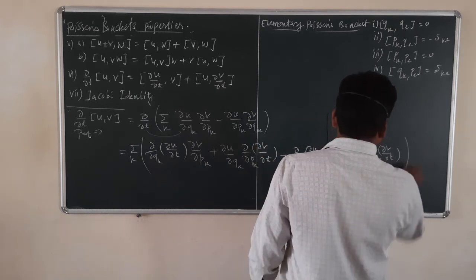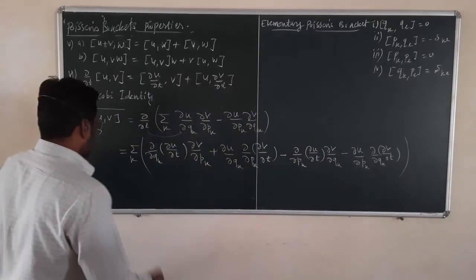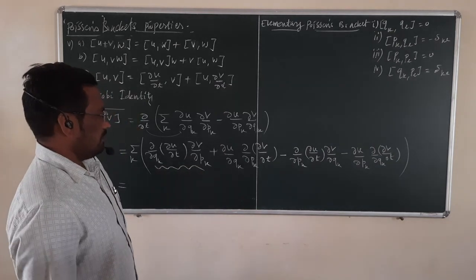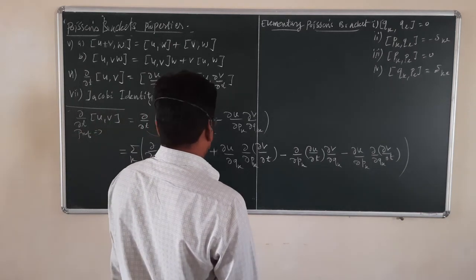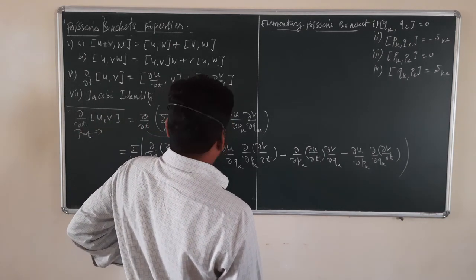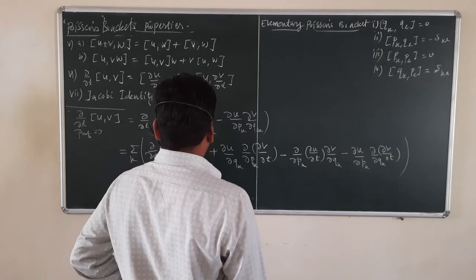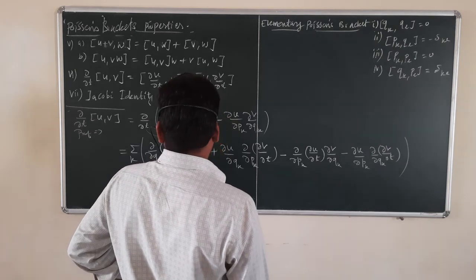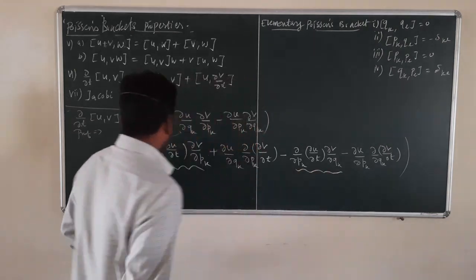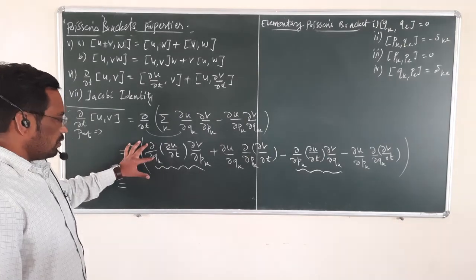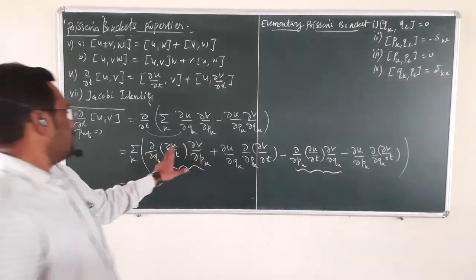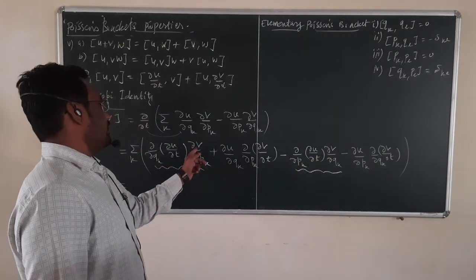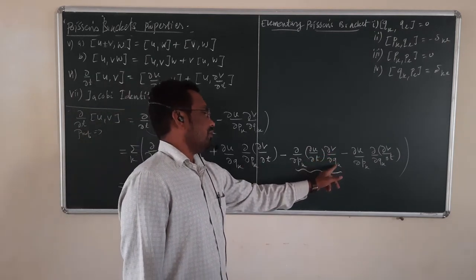Okay, so now this is equal to, see from definition, if you take this term, and this term, here we have the partial derivative with respect to qk of this term. And here we have the partial derivative with respect to pk of this term, and the partial derivative of v with respect to pk and the partial derivative of v with respect to qk.